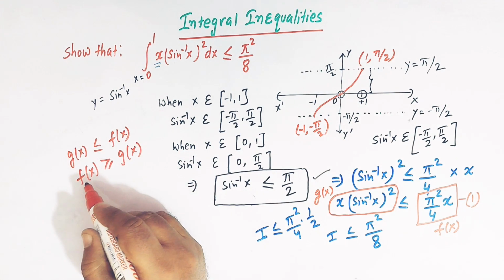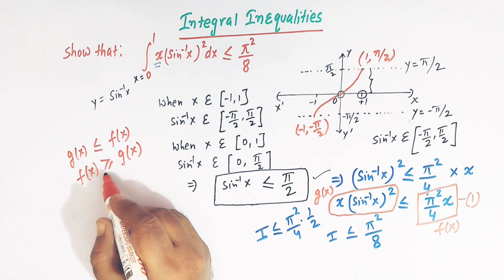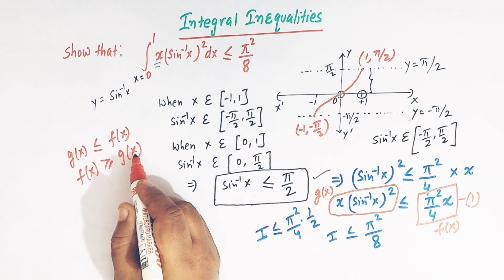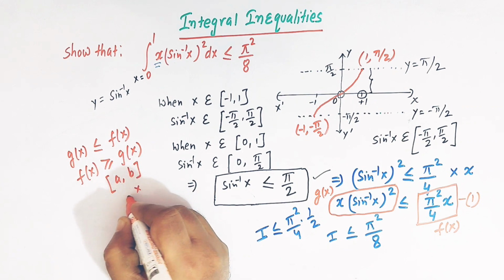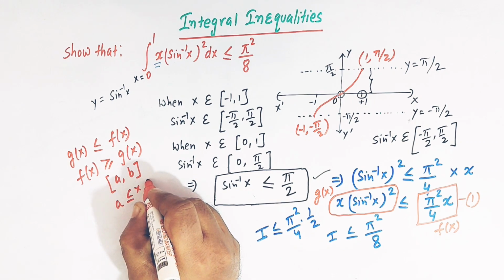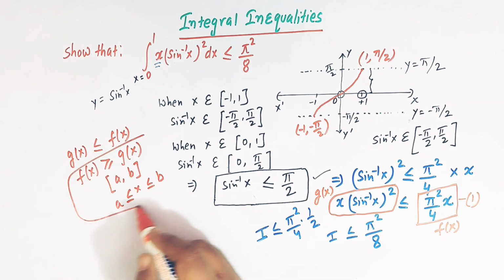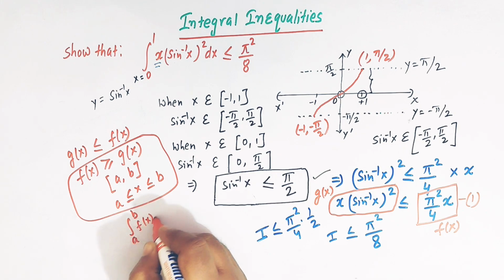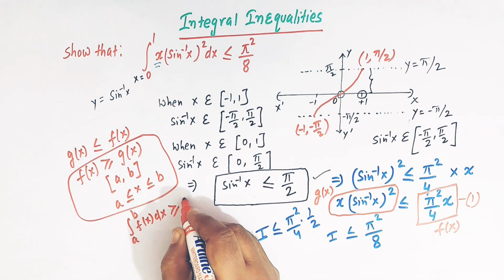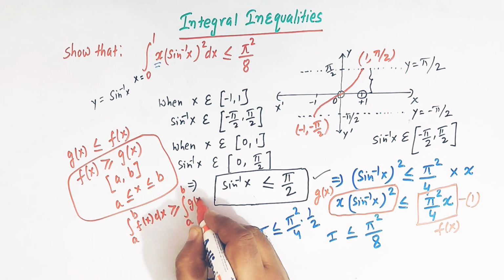So whenever we have two functions f of x and g of x such that f of x is greater than or equal to g of x in some interval, say a comma b, or we can write x greater than or equal to a and less than or equal to b, then the integral of f of x from a to b dx should be greater than or equal to the integral of g of x from a to b, right?